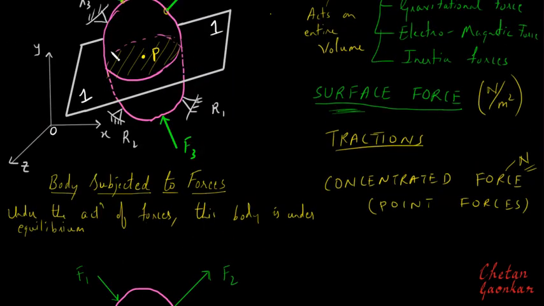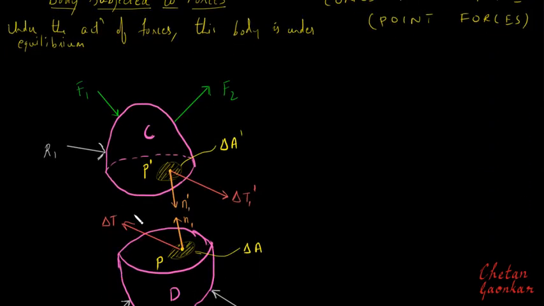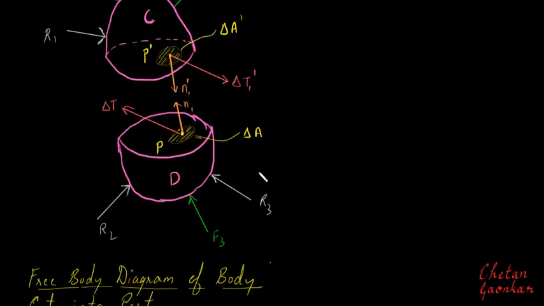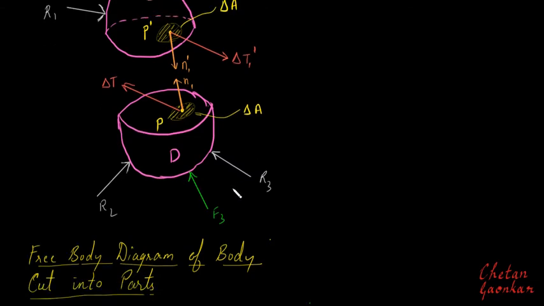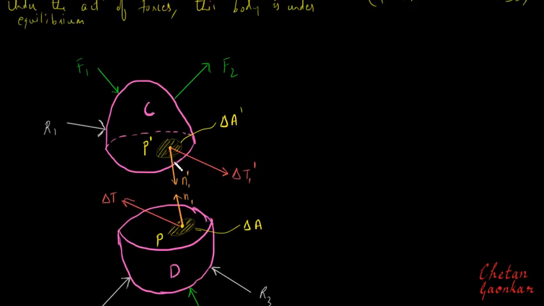And then the reactions have been shown in terms of reaction forces R1, R2 and R3. So basically this is the free body diagram of a body cut into parts. We have not actually physically cut it, but we have assumed that we have made them into two different parts. Now what will happen in this case is, if we analyze these two parts separately, then because of all these